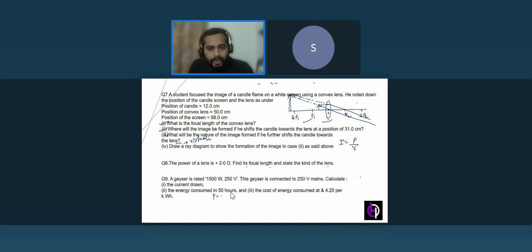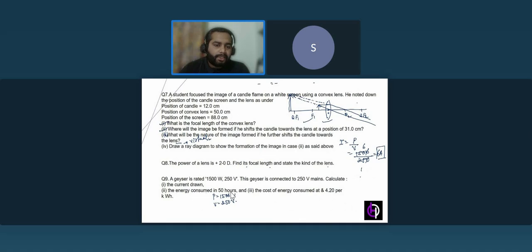So power value is given to us, that is 1500 watt. V is given to us, that is 250 volt. We'll put 1500 over 250, 0 cancels, 25 one time, it will be 6 times. So 6 ampere of current it will draw.